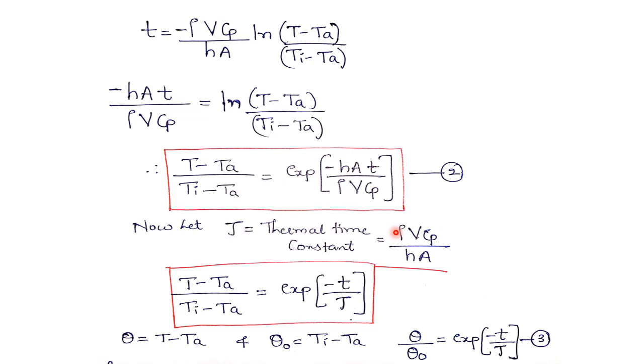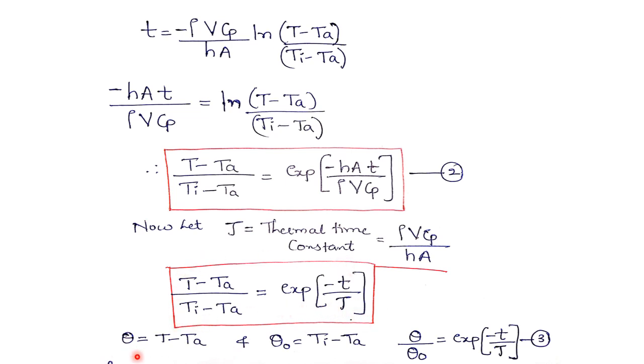So here it is hA divided by rho into V into Cp. This term I have written as 1 divided by tau, because tau is nothing but rho into V into Cp divided by h into A. So in the equation here it is hA divided by rho into V into Cp, so definitely it will be 1 divided by tau.